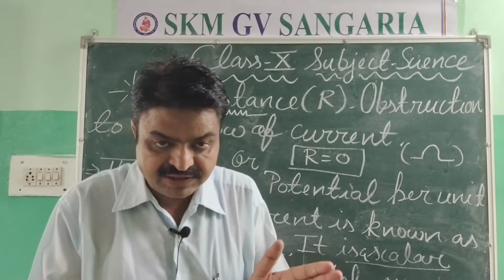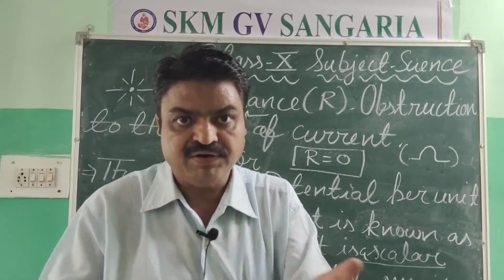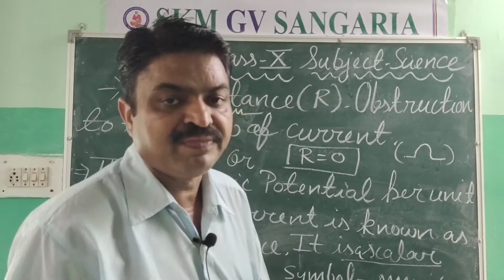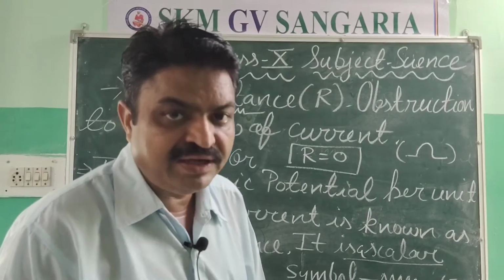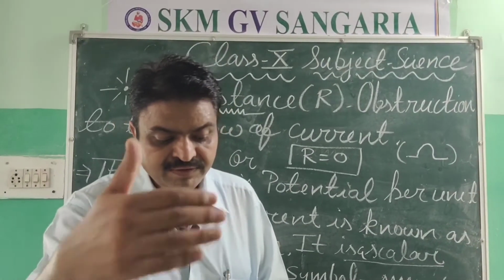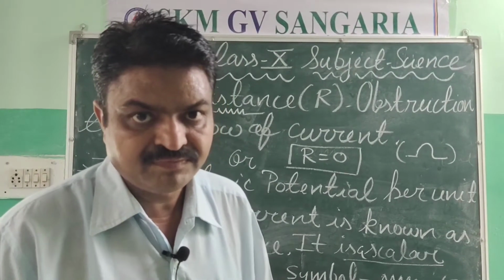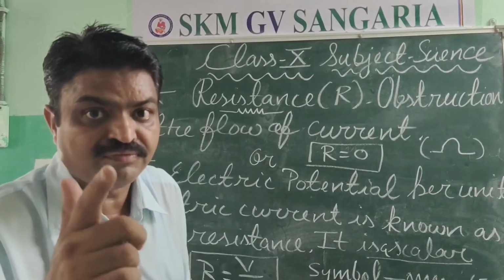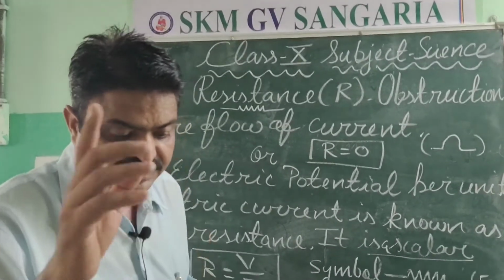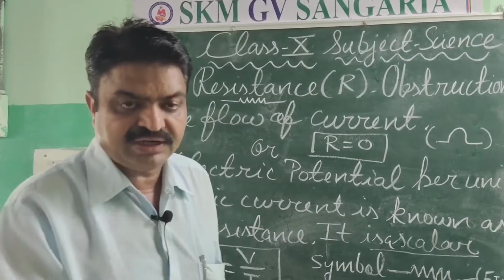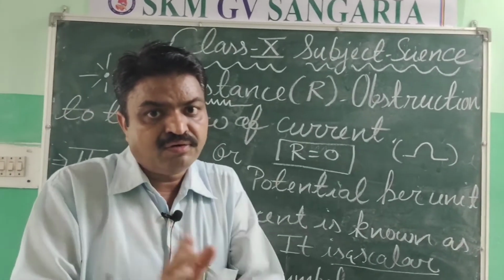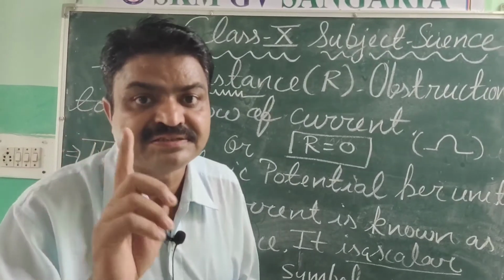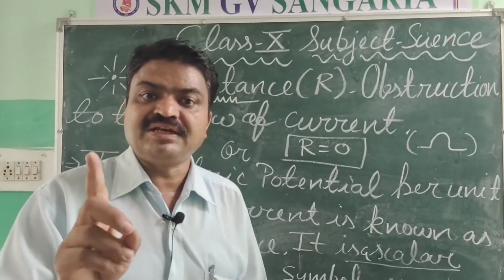And there are the general metallic conductors that are found in wires, like copper and aluminium. They have moderate resistance, or their resistance is very low.